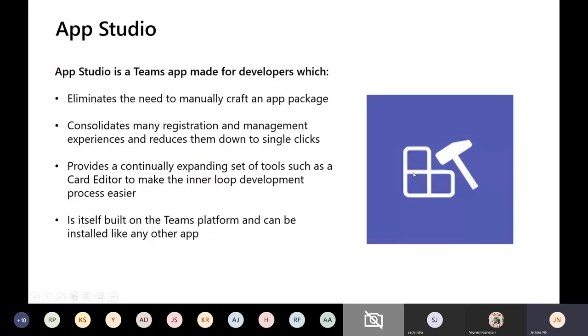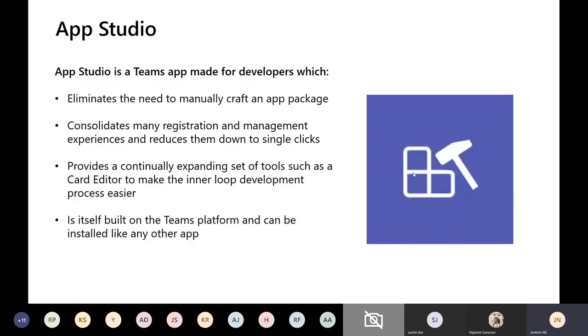App Studio is a Teams app made for developers, which eliminates the need to manually craft an app package. When Teams was initially introduced, we had to write everything in Notepad with the syntax, without spoiling anything, and deploy using the JSON file and the logos to our Teams. Then Microsoft introduced App Studio to create the manifest. Whenever I have an existing app that I want to deploy in my Teams, I need a configuration: where the app is, what the application ID is, what the client secret is, everything. That's the main part we need to do.